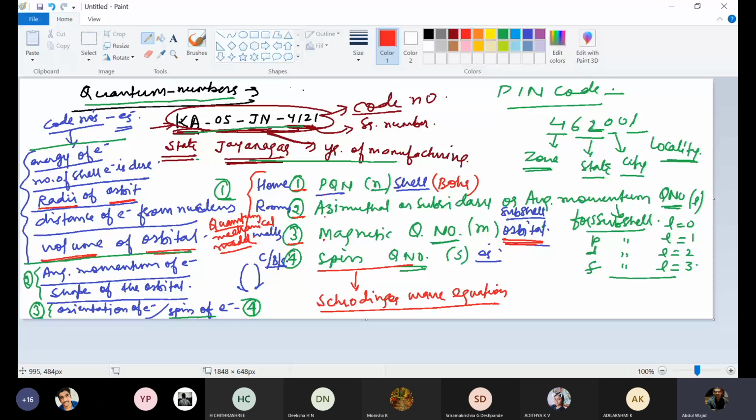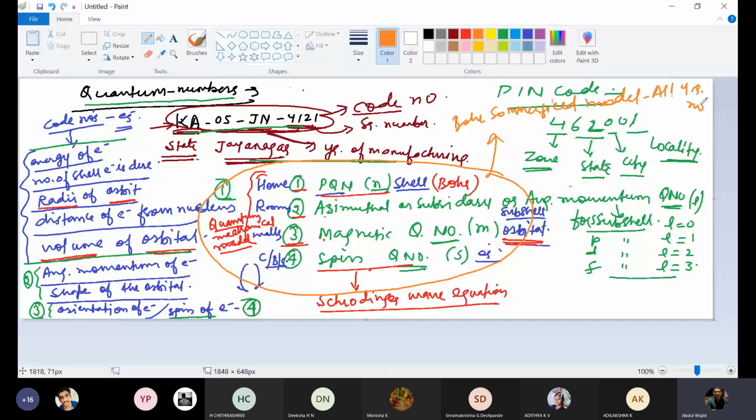Later, Bohr explained about this. The quantum mechanical model explained these three. Schrodinger explained the fourth one, and later all these four quantum numbers were there in the Bohr-Sommerfeld model. The Bohr-Sommerfeld model covered all four quantum numbers.